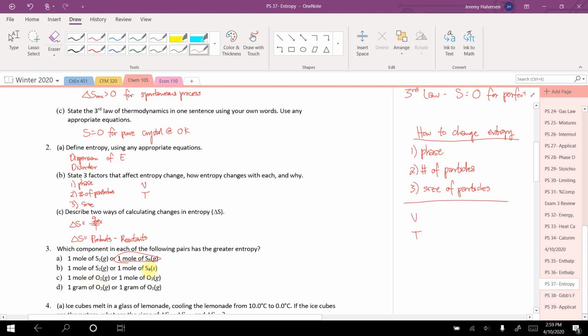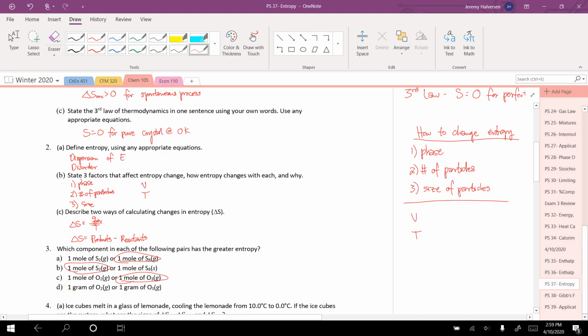All right, 2, 1 mole of S8 gas, 1 mole of S8 solid. First look at phase. A gas has much more entropy, much more disorder than a solid. All right, 1 mole of O2 gas versus 1 mole of O3 gas. That follows the same logic as A, and the bigger molecule is better.